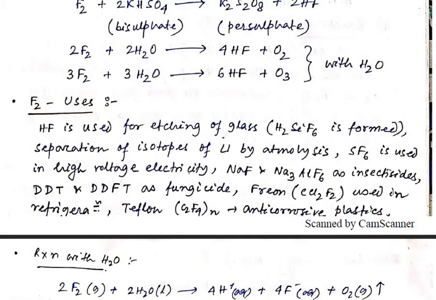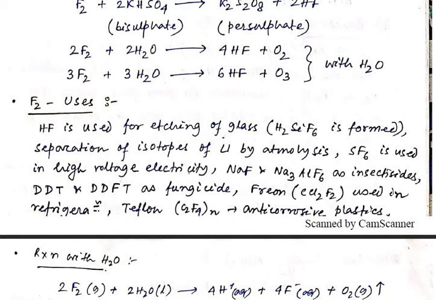Next use is the separation of isotopes of uranium by atomolysis. That is the use of fluorine. The sulfur, a non-metal, when it reacts with fluorine will form SF6, and that SF6 is used in high voltage electricity.